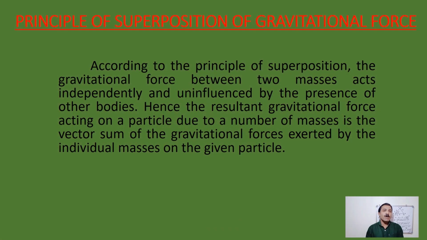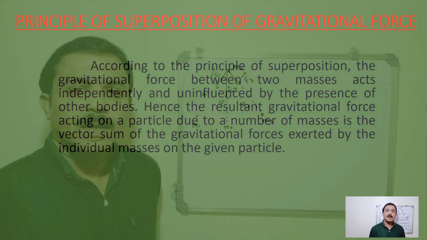According to the principle of superposition, the gravitational force between two masses acts independently and uninfluenced by the presence of other bodies. Hence, the resultant gravitational force acting on the particle due to a number of masses is the vector sum of the gravitational force exerted by the individual masses on the given particle.